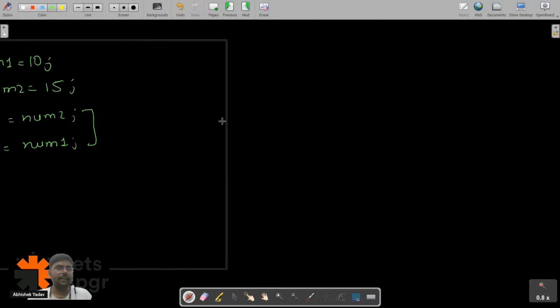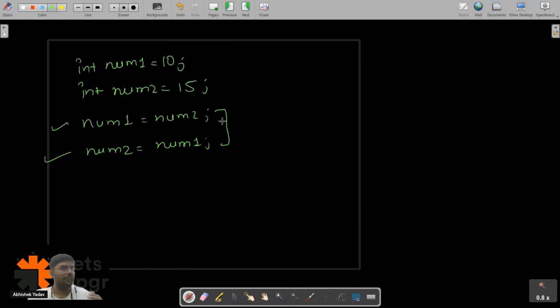If I am a complete beginner, what will I do? I will try to do it like this. If you have already done this question, then it is good. But if you are a complete beginner, you should try to make a diagram. The simple approach is a diagram here. Best approach.